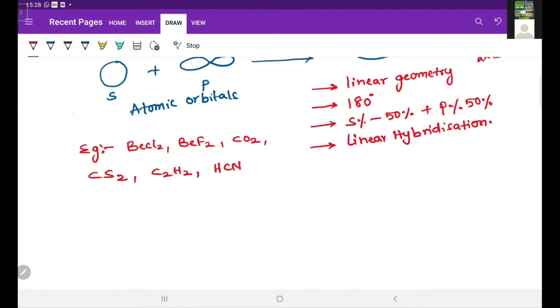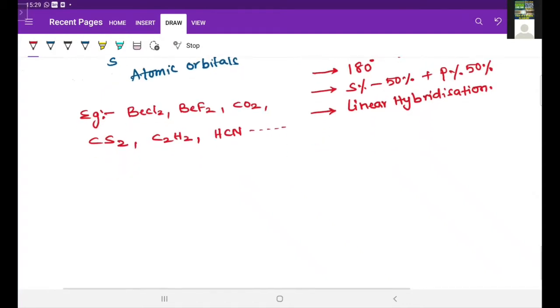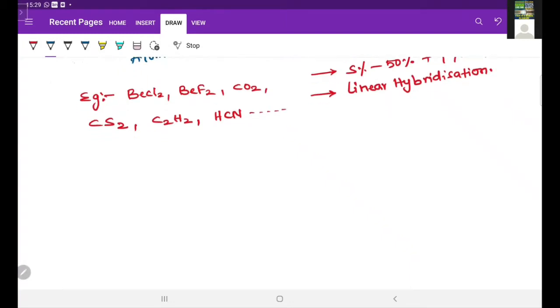So these are the different examples for sp hybridization. Now, among these, we are going to discuss one example, that is the formation of the BeCl2 molecule.